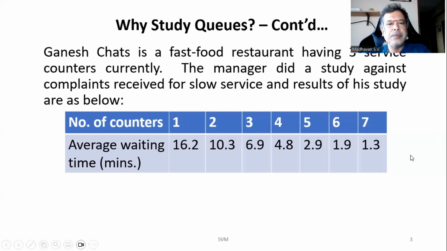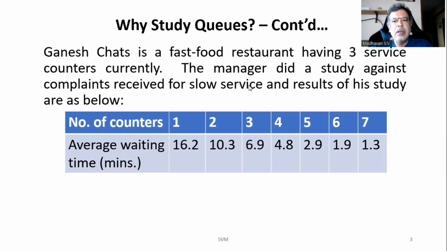So currently, there is a fast food restaurant called Ganesh Chats, having three service counters. Their manager did this particular study because they received complaints from their customers about slow service, and the results of his survey give this data that we saw in the beginning.